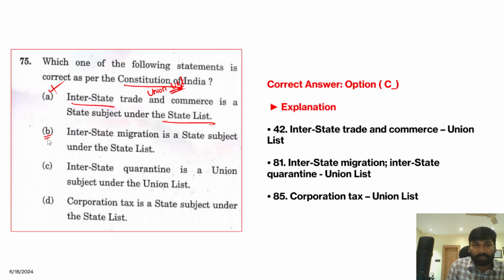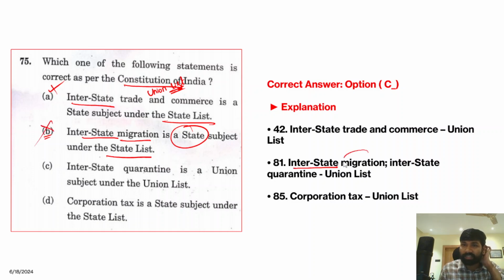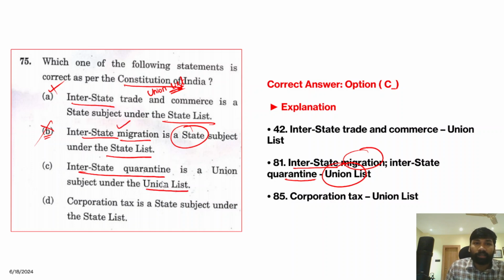Now next, interstate migration is a state subject under the state list. Now interstate migration is also not governed by any one single state, rather it is under the union list. So therefore this is also clearly an incorrect statement, right? Whenever you talk about interstate migration or interstate quarantine, both are in the union list. So therefore this is the correct statement.